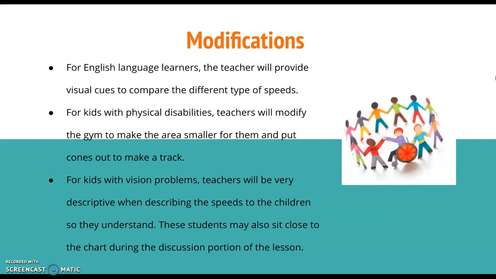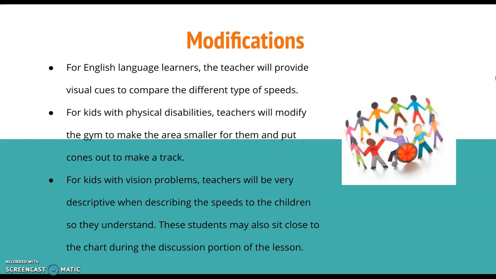For modifications, for English language learners, the teacher will provide visual cues to compare the different types of speeds. For kids with physical disabilities, the teacher will use cones to make the track in the gym smaller so they are still able to do the lesson, but just make it smaller for them. For kids with vision problems, the teacher will be very descriptive when describing the speeds so the children are able to understand it correctly.